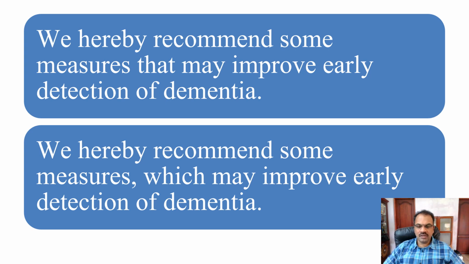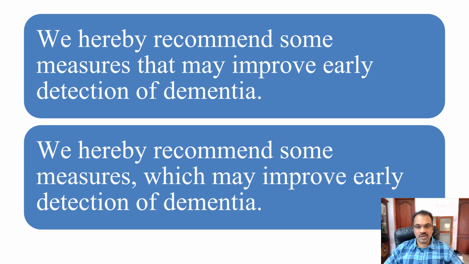So here, which one would you choose? It will depend on what exactly is your focus. Whether your focus is on the fact that you are recommending some measures, or that you are trying to propose some measures to improve early detection of dementia. So depending on that, suppose your focus is on measures, then the second version is okay. We hereby recommend some measures. So that is the focus. But there is some additional information. These measures are about improving early detection of dementia.